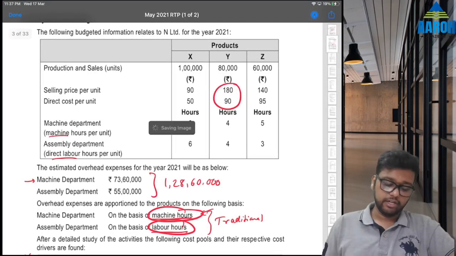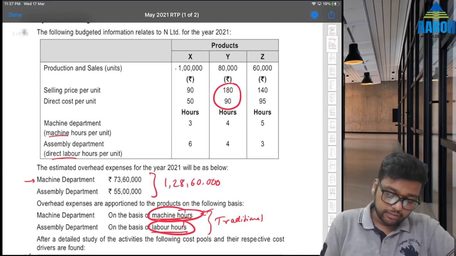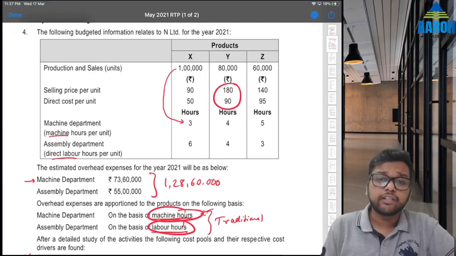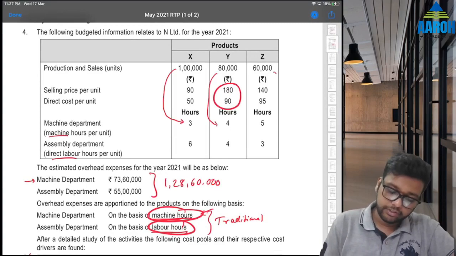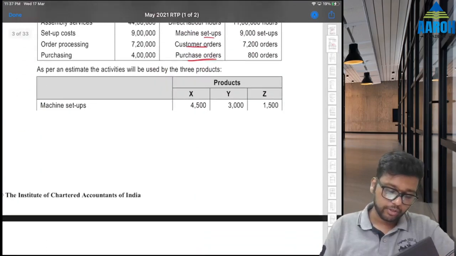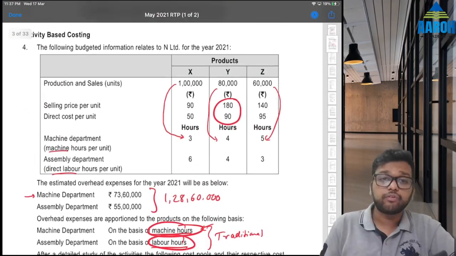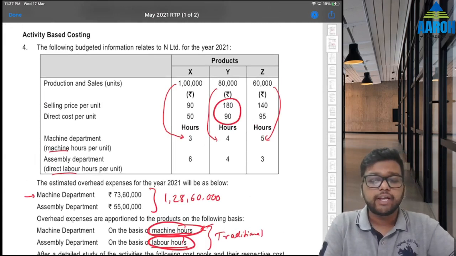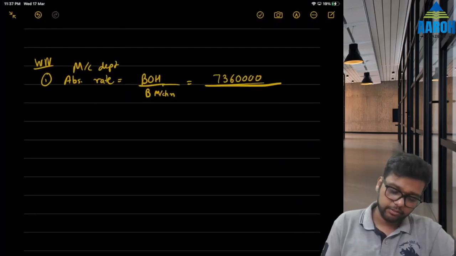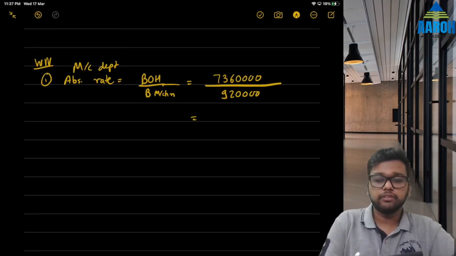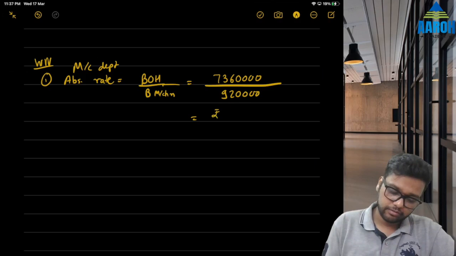How can we find the hours? Understand now. For X, 1 lakh units into 3 hours, 80,000 into 4, 60,000 into 5, right? Because they have not given total hours anywhere. So we have to find it from here only. 1 lakh into 3, 80,000 into 4, 60,000 into 5. That gives us 9 lakh 20,000 hours. So this rate comes to be 8 rupees per hour.